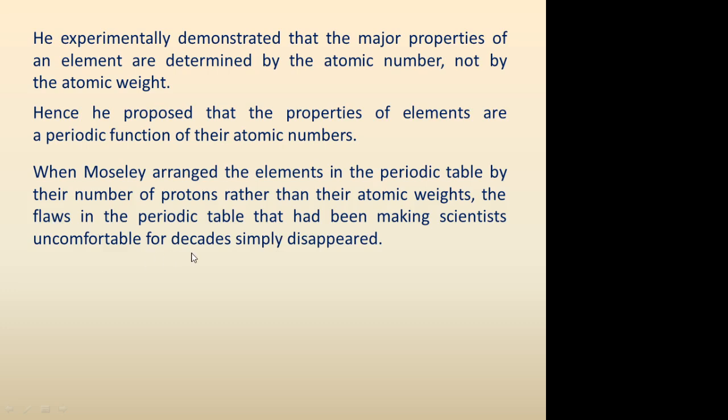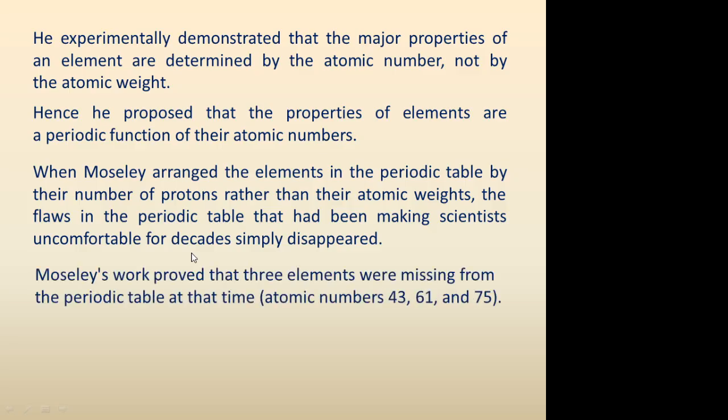It means it became a good periodic table without any confusion. Moseley's work proved that three elements were missing from the periodic table at that time. Not all the elements had been discovered, and he was able to show that three elements must be present in nature but were missing in the periodic table arrangement. Those elements had the atomic numbers 43, 61 and 75, and later these elements were